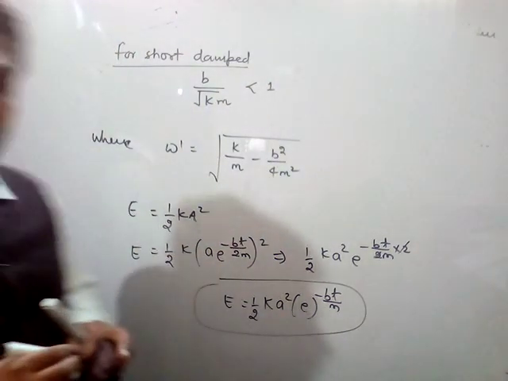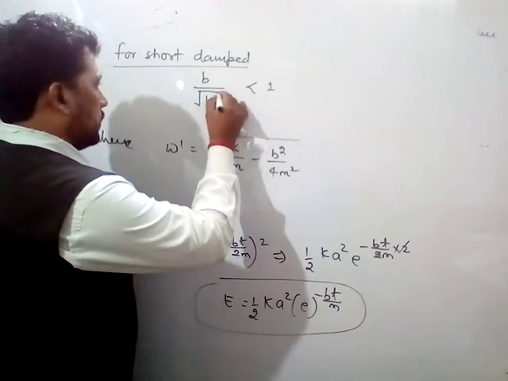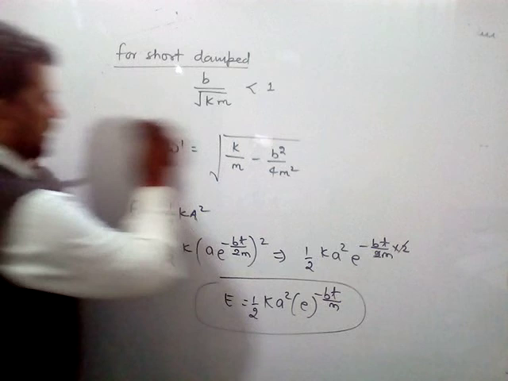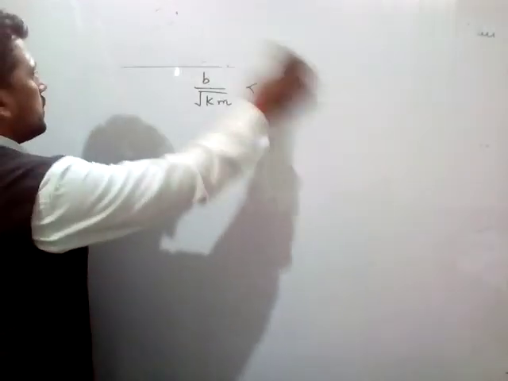Okay, for light damping, the value of b by root km should be less than 1. Okay, so in this we will solve for angular frequency, energy and so on for this damped oscillation. Okay.